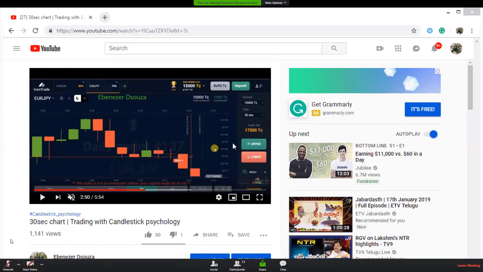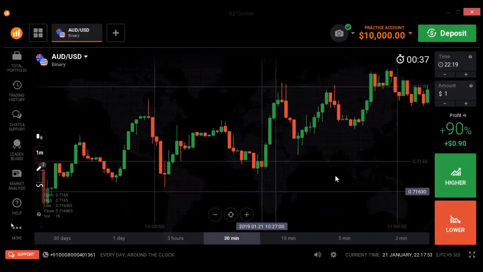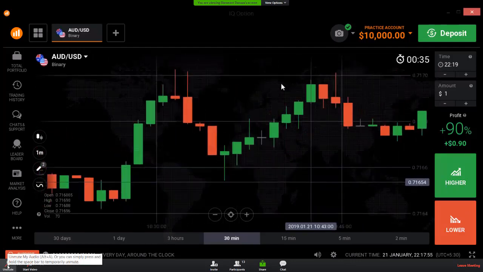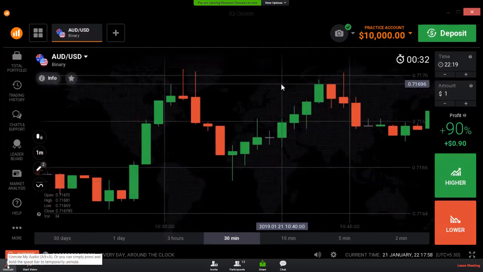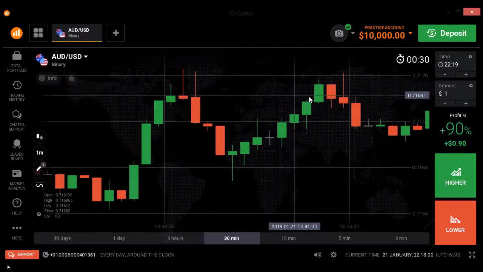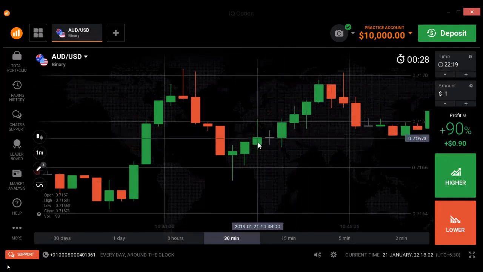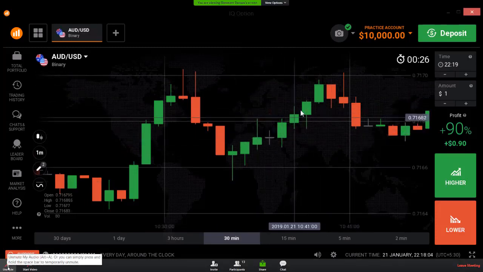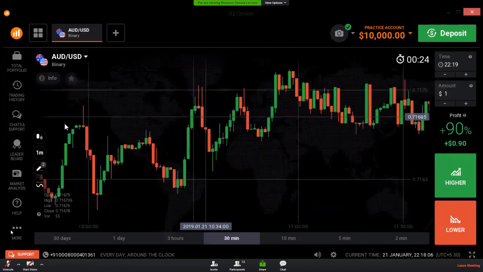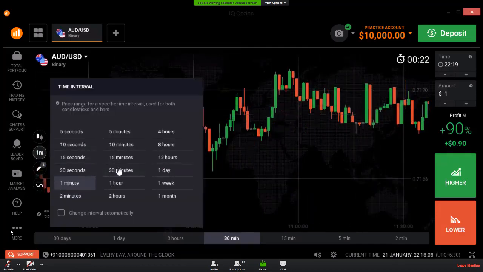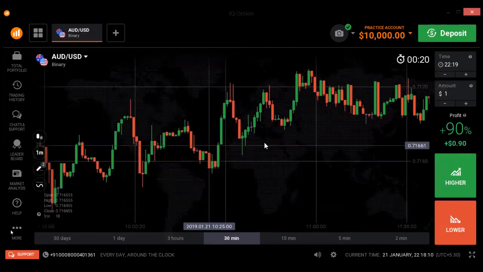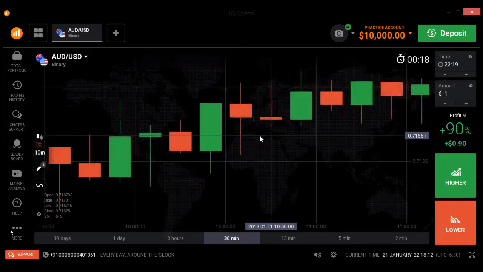Okay, I will share my screen. Just wait. This is a 1-minute chart, double top chart pattern. This is a trend continuation candle. The next level is here. You can find the same point on the 5-minute chart also, 10-minute chart also.